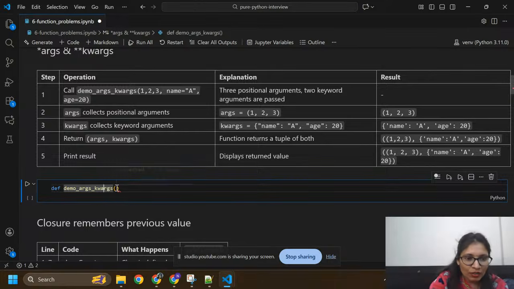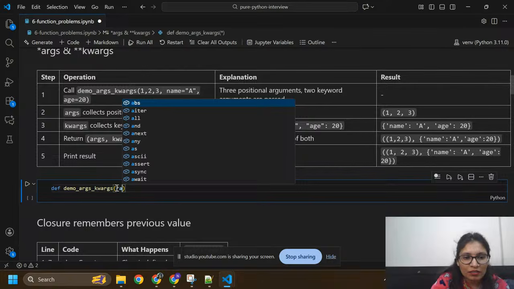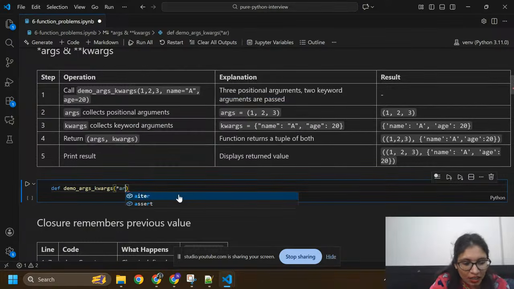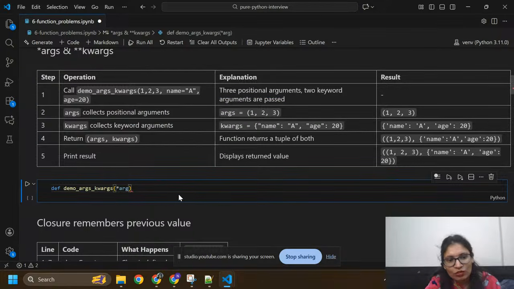Here I'm going to pass arguments with *args. This will give you arguments like this, 1 2 3, simple, it has only the values 1 2 3.